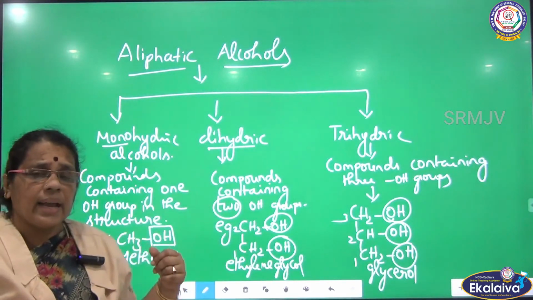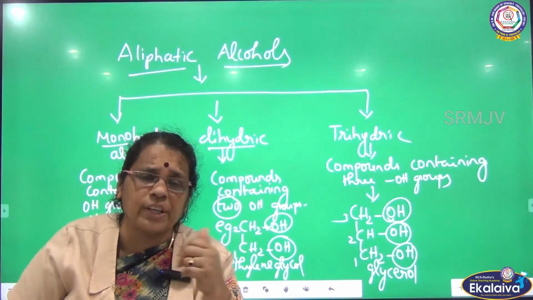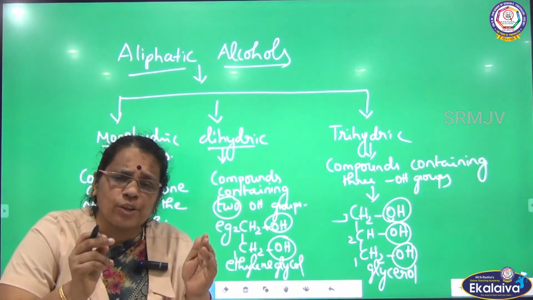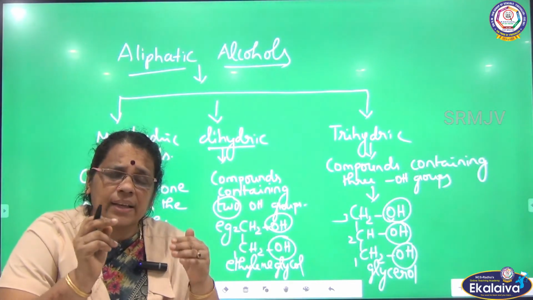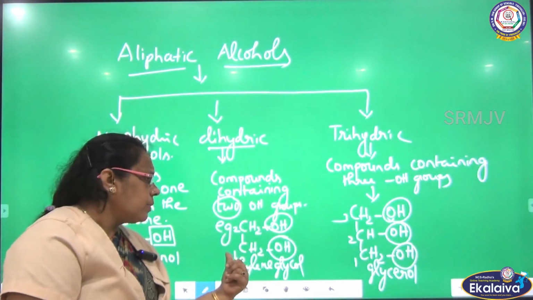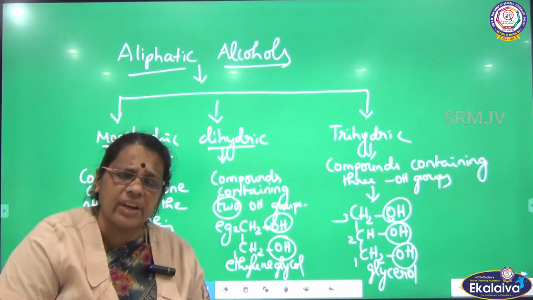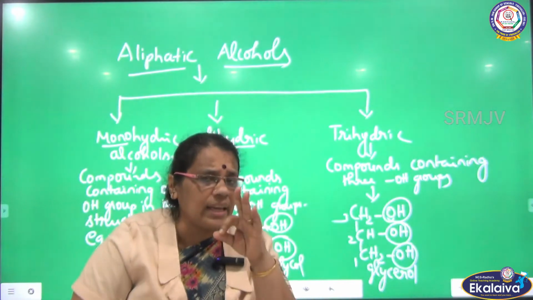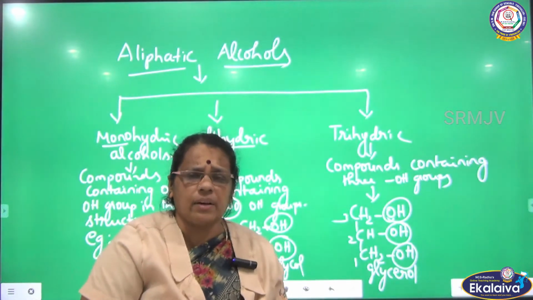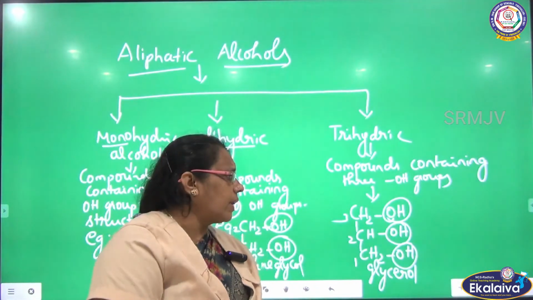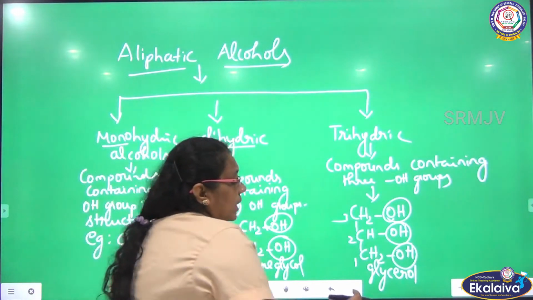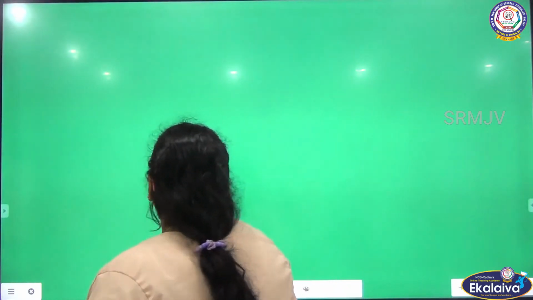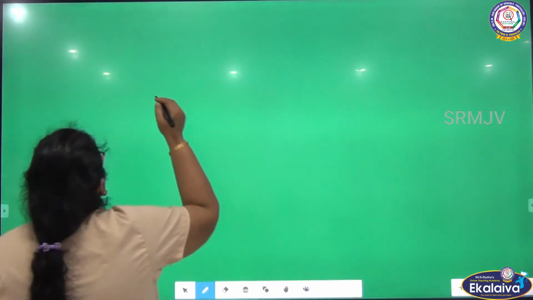The next one is dihydric alcohol. There will be two OH groups attached to adjacent carbons, carbon 1 and carbon 2. The example I have given is ethylene glycol. The next one, compounds that have three OH groups, we can call trihydric alcohol. For trihydric alcohol I gave the example glycerol, where the OH groups are attached to the adjacent carbons 1, 2 and 3. So this is the first classification.